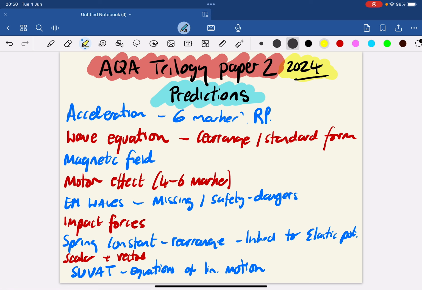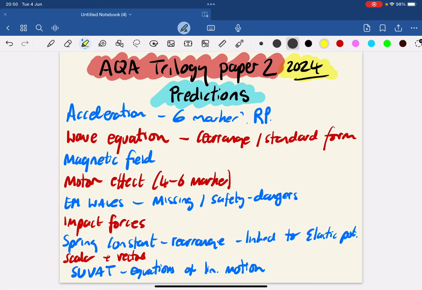But the acceleration 6 marker for Paper 2 is the required practical. I'm pretty sure there'll be a question on it in some form or another, either a methodology question, secondary data, or using the calculation. The wave equation, I think, is going to come up, potentially some rearrangement there using standard form to really push a higher grade boundary.